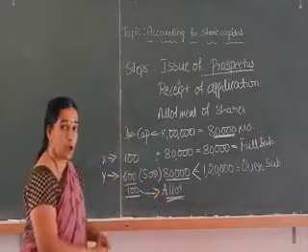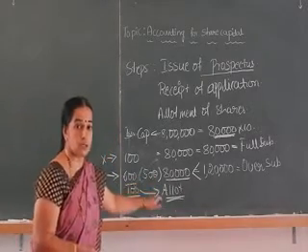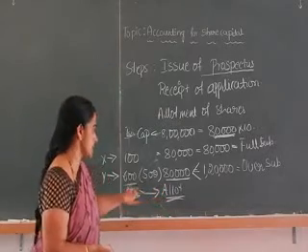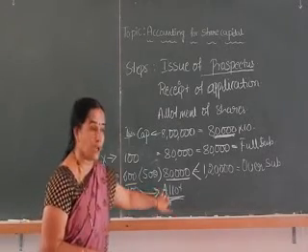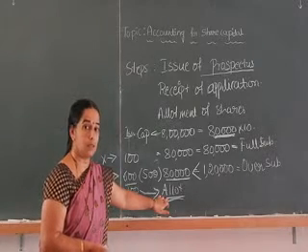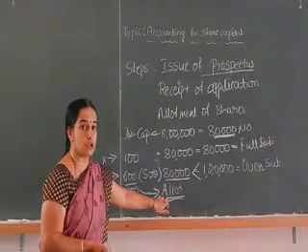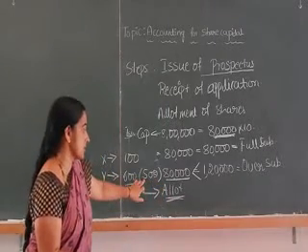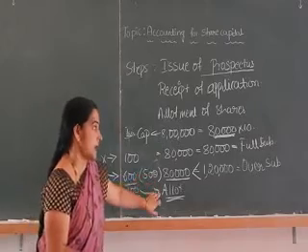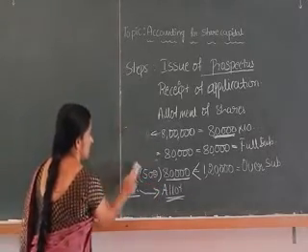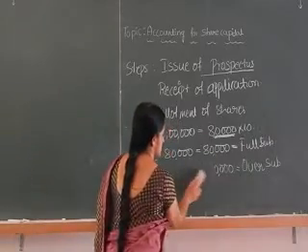While allotting the shares, the shareholders also have to pay some money, and this excess application money will be adjusted. You will learn this in the problem. While doing the problem, I will teach you how to adjust the excess application money towards the allotment money.